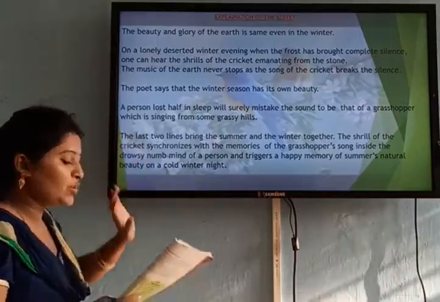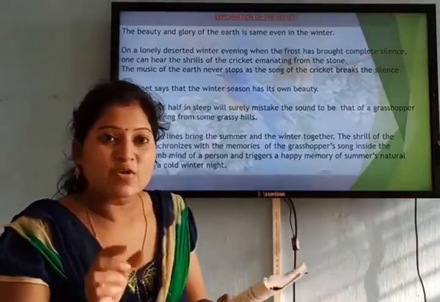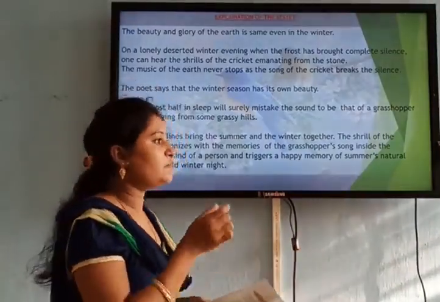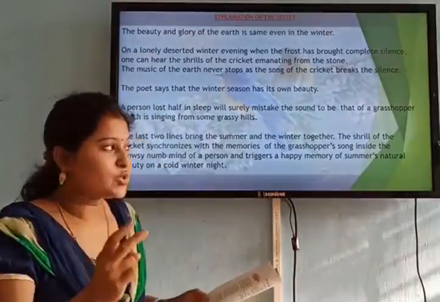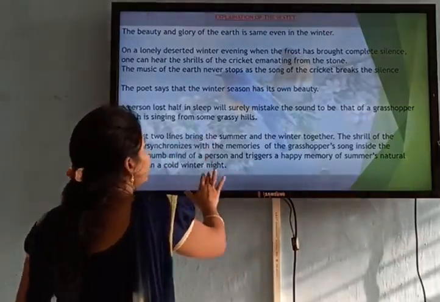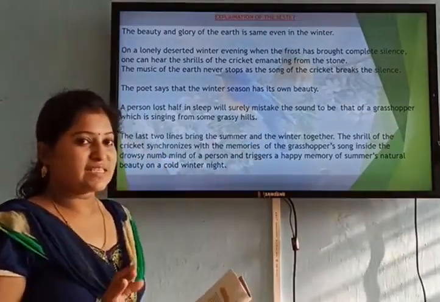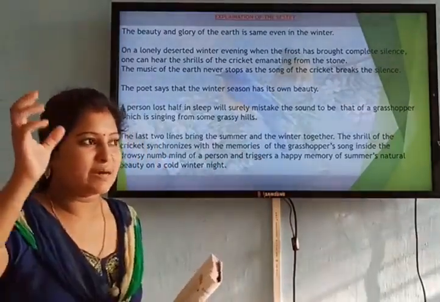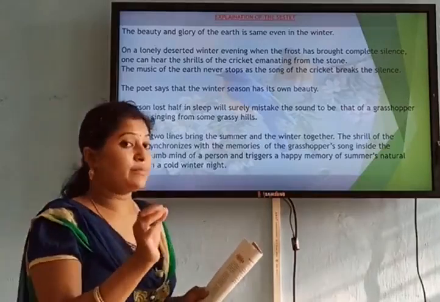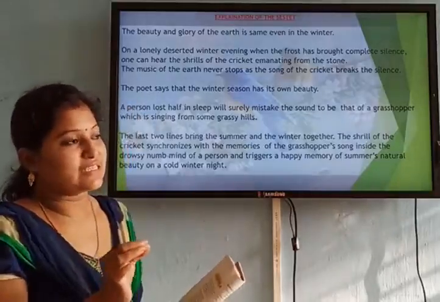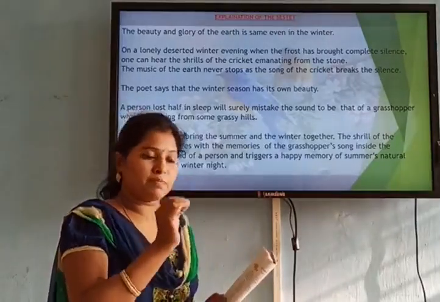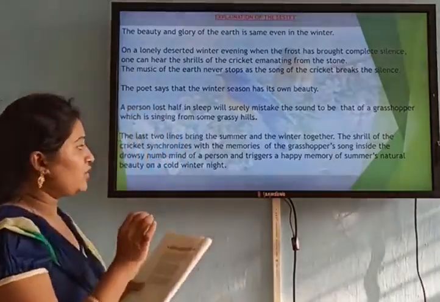So the last two lines, where you have been given the image of a person in drowsiness, bring the summer and the winter together. The poet is bringing the summer season, talking about the grasshopper, and the image of the winter season, where he talks about a person in a state of drowsiness.